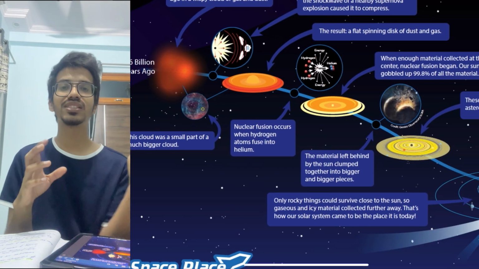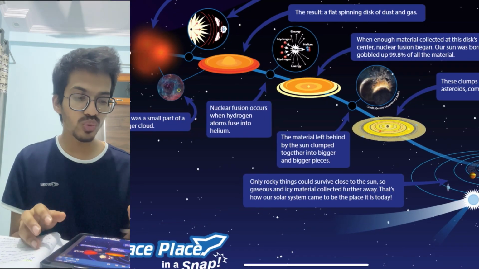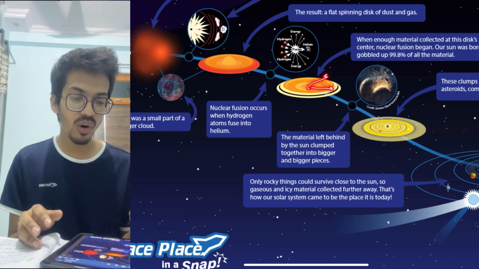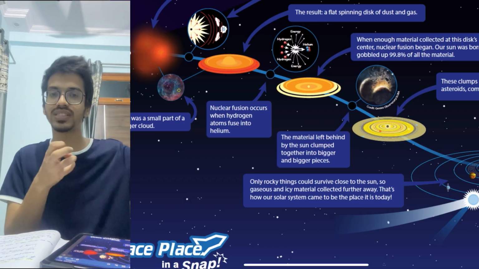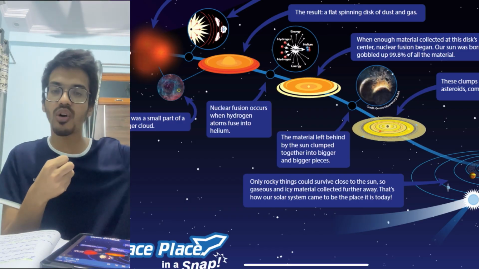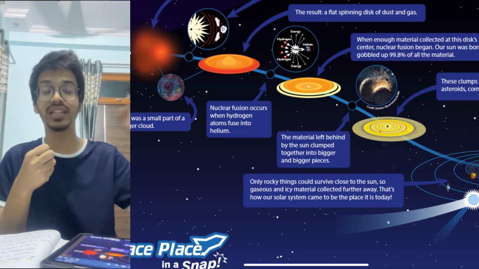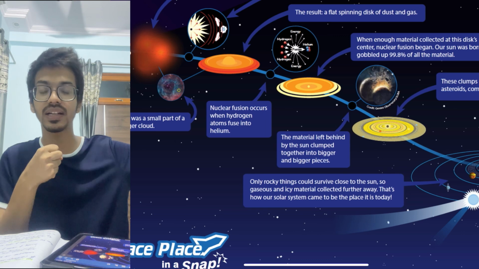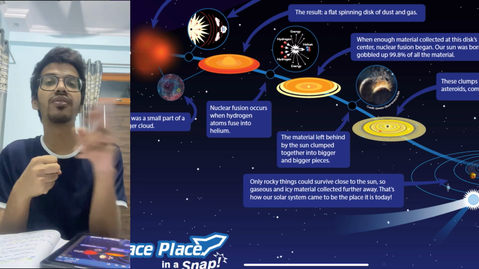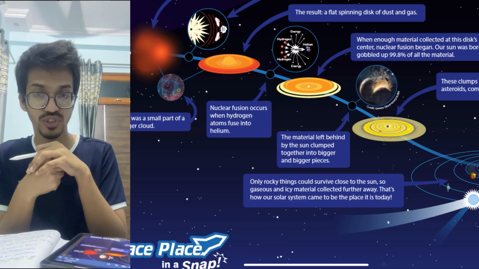Now what happened? It is spinning at a high rate, and this spinning releases some part of it outside. The cloud of dust and gases which came out from the center part starts revolving around the center part because of its high gravitational force.